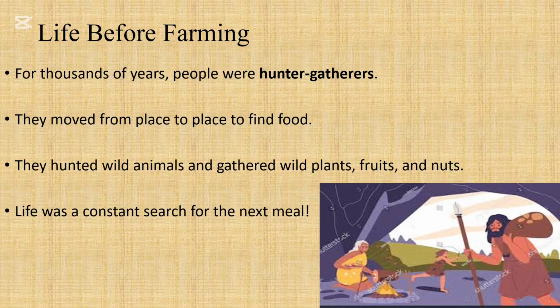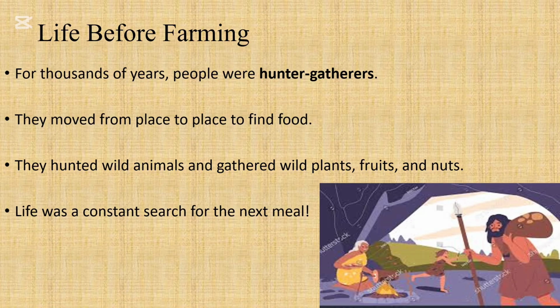The hunting aspect is where they would have taken things like bows and arrows, spears, whatever little tool they can find and make out of bones, wood, and stones, and then they would have to go and catch the animals. So that's the hunting aspect. So they were hunters and gatherers.